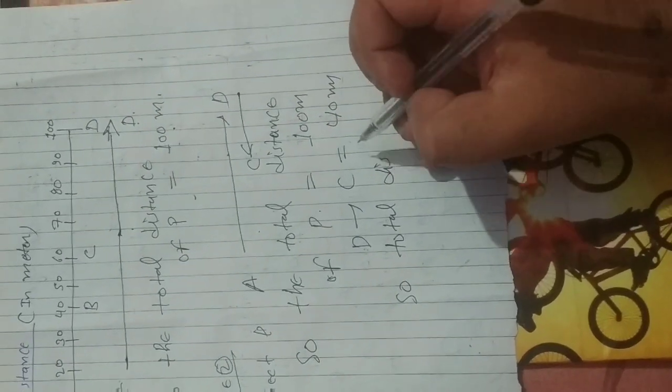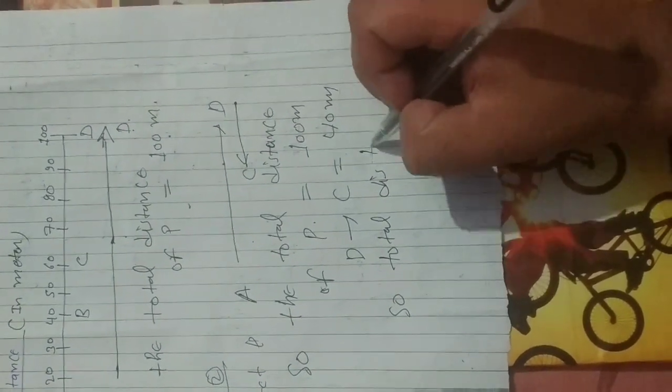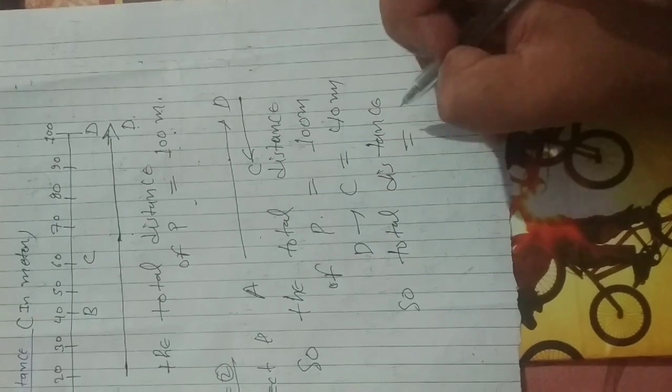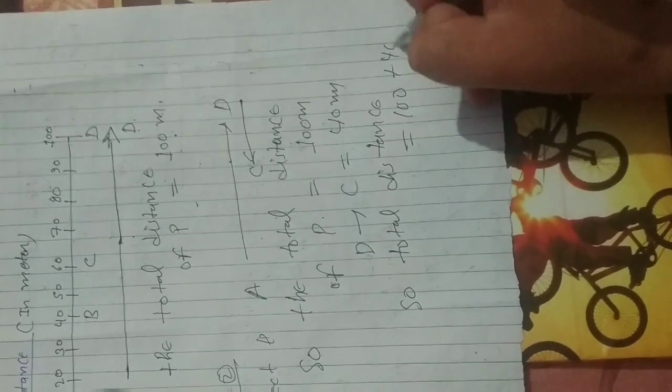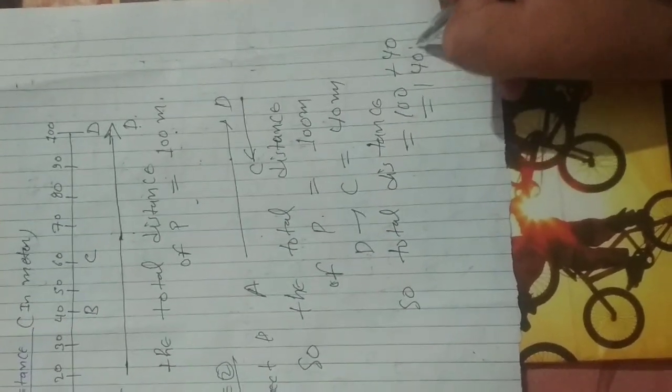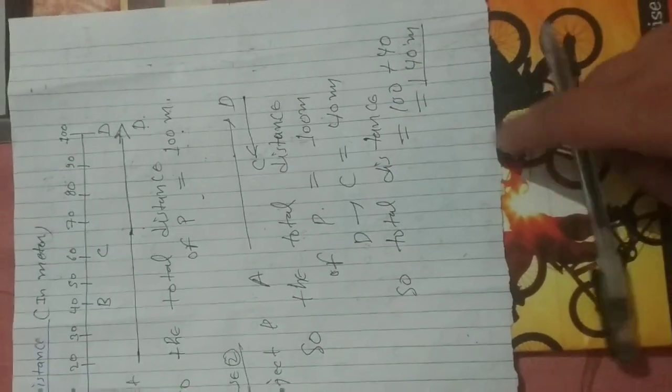So object P covers a distance overall of 100 plus 40 is equal to 140 meter.